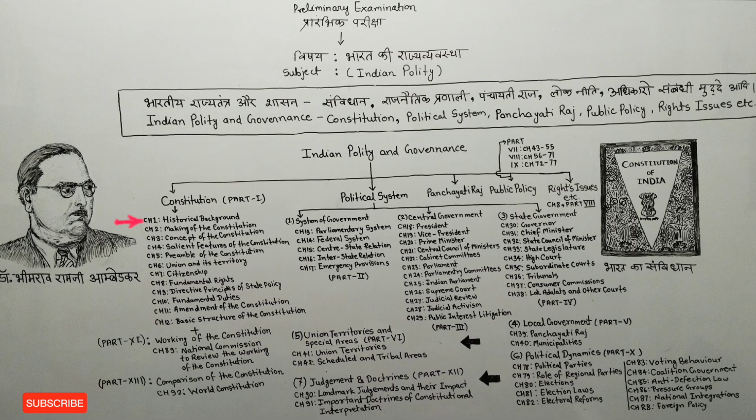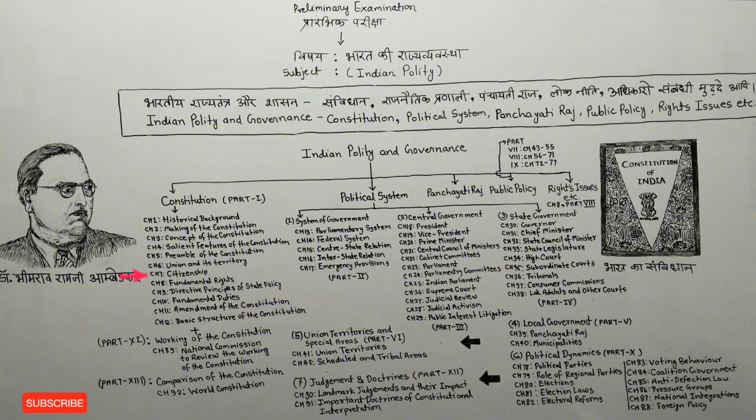Chapter 1 tells us about the historical background. Chapter 2 tells us about making of the constitution. Chapter 3 tells us about the concept of the constitution. Chapter 4 tells us about salient features of the constitution. Chapter 5 tells us about the preamble of the constitution. Chapter 6 tells us about the union and its territory.